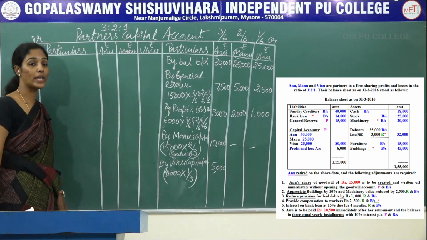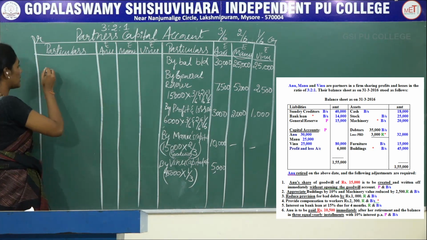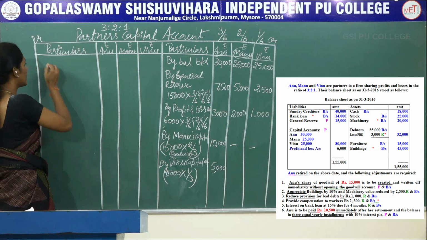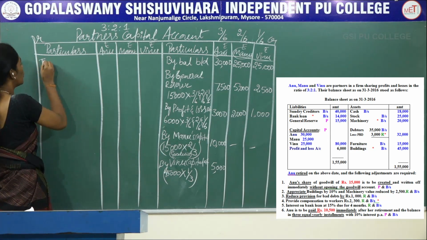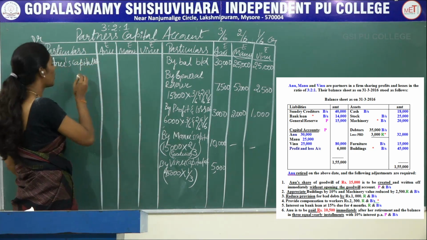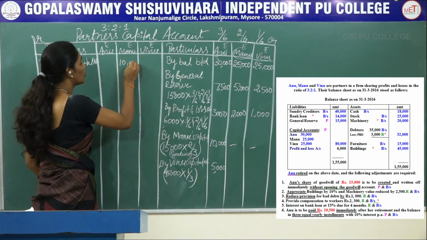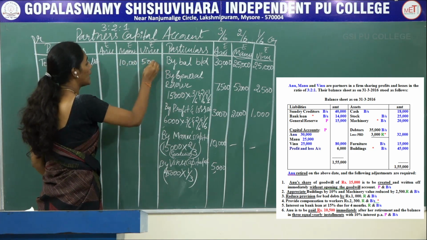The next, goodwill amount immediately written off. So now for this transaction we need to debit this account as to Anu's capital account. So now we have to write the amount in Manu and Vinu column, 10,000 and 5,000.